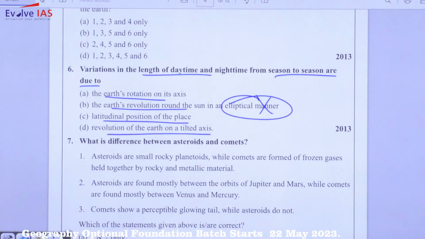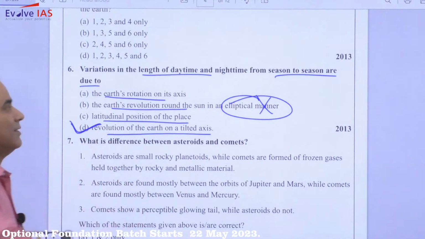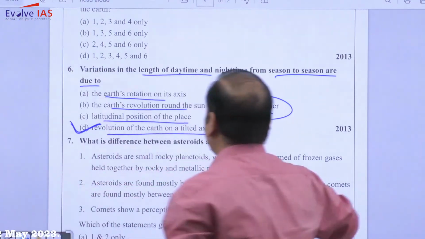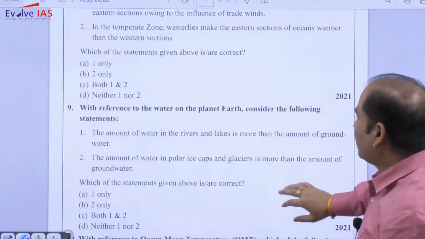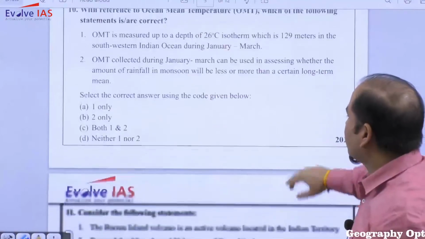The revolution of the earth on the tilted axis. These types of questions become very confusing if you have avoided the basic geography. And this is a very important area from where questions are regularly asked.